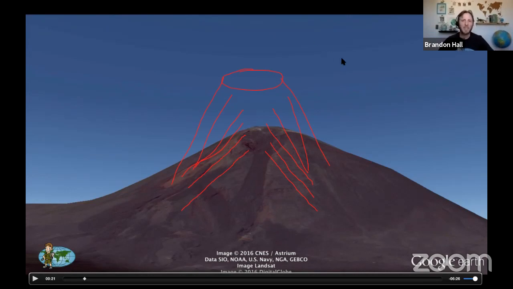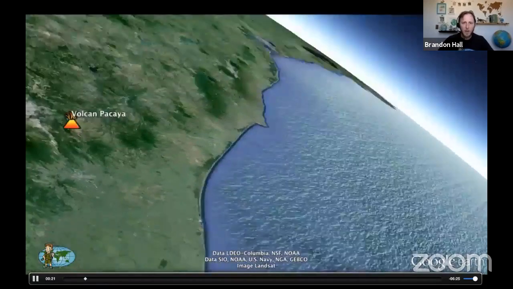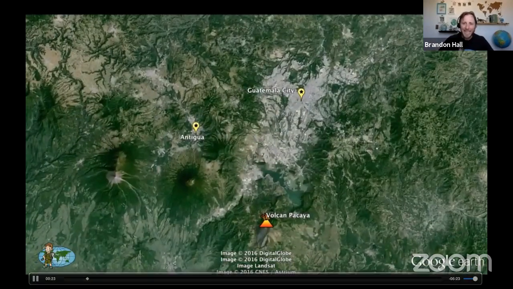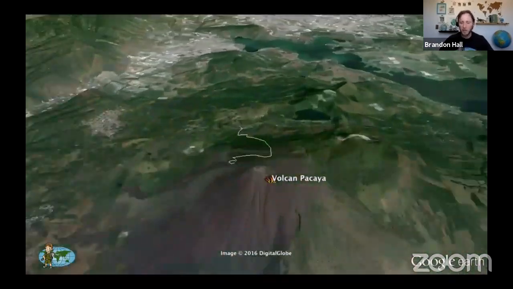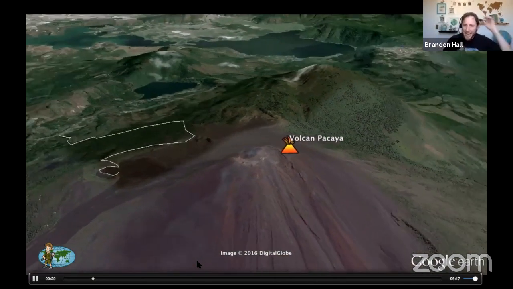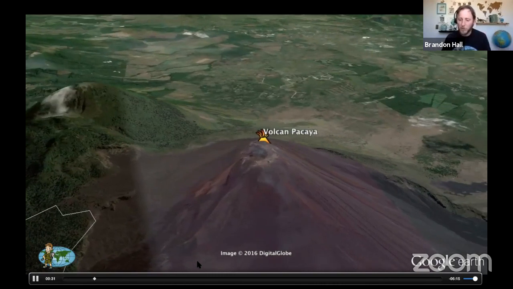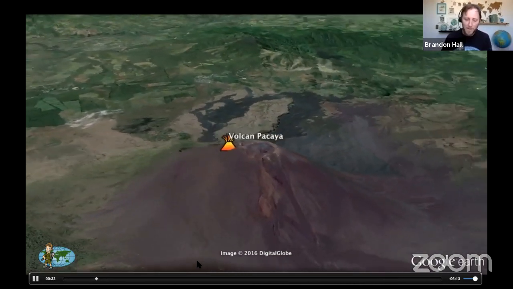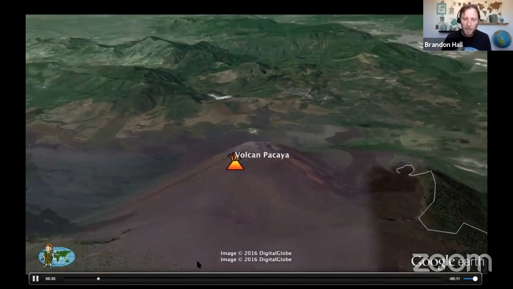And when we think about volcanoes, we make them in science class with baking soda and vinegar, maybe for a science fair project. We typically make a stratovolcano. We like those big cone-shaped volcanoes, right? All right, so Volcan Pacaya is pretty young. It's only about 23,000 years ago was the first eruption, and it is 8,373 feet tall.